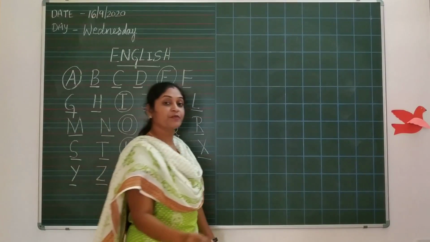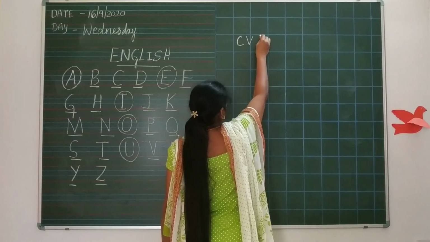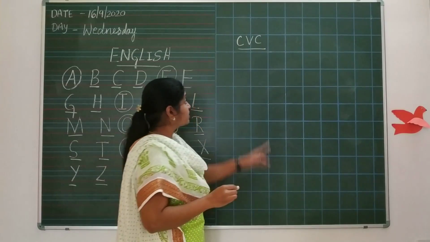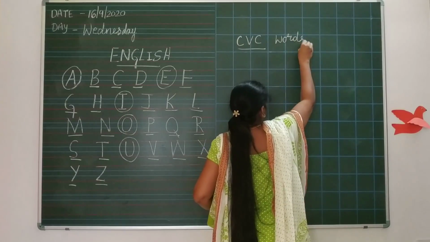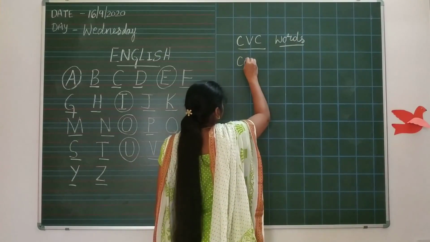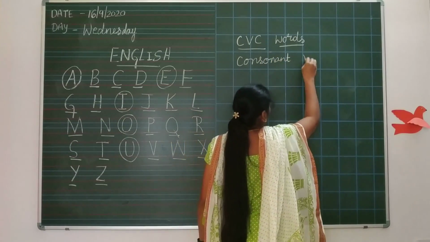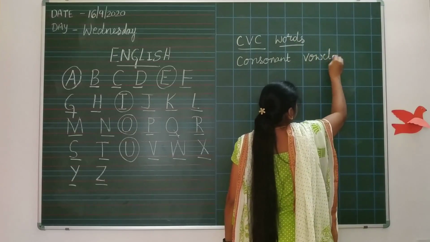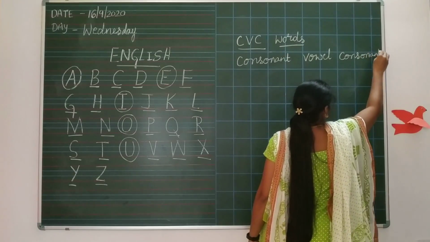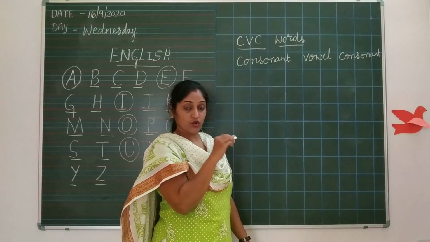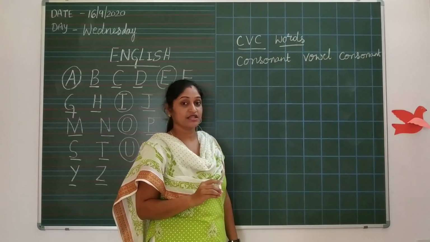We will see some CVC words, that is consonant, vowel and consonant. Okay? What are these CVC words? That means consonant, vowel, consonant. Correct, no? Consonant, vowel, consonant. We'll see some three-letter words.